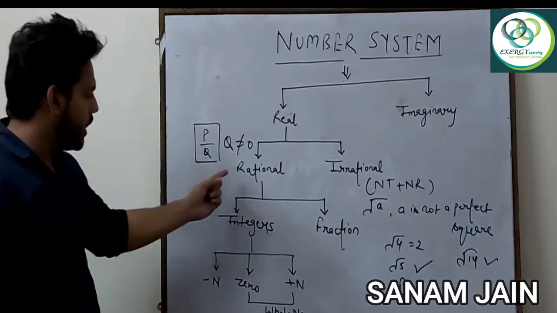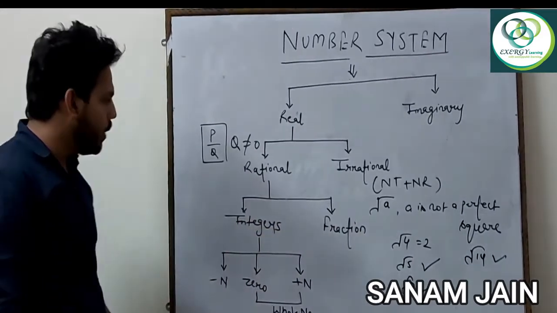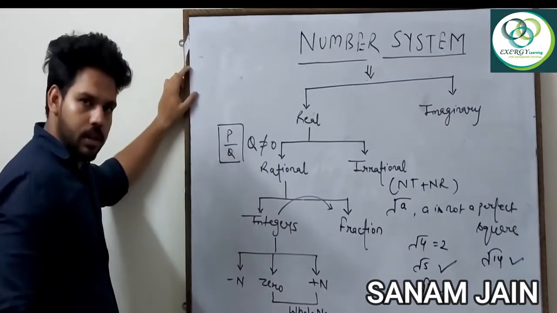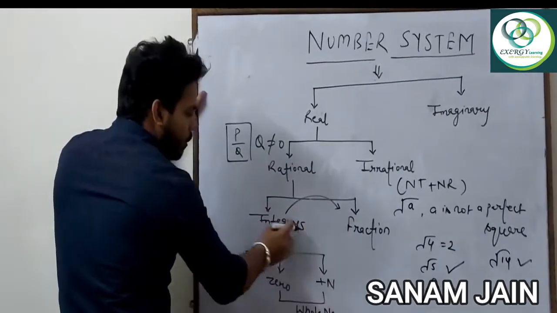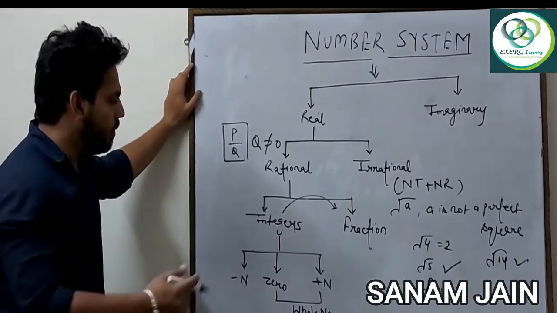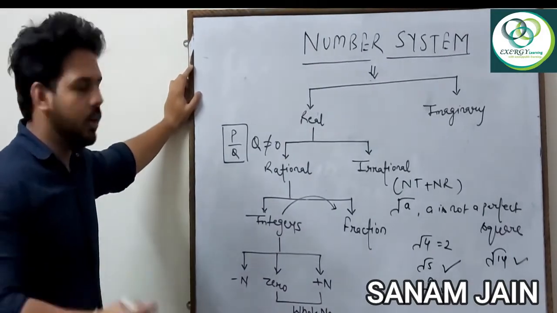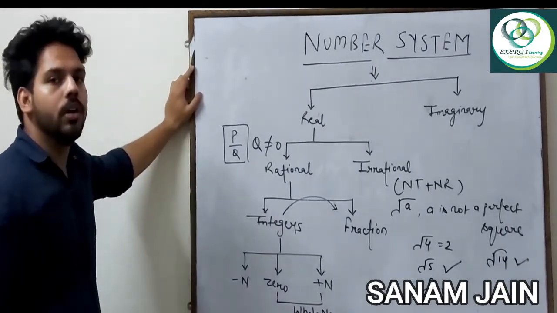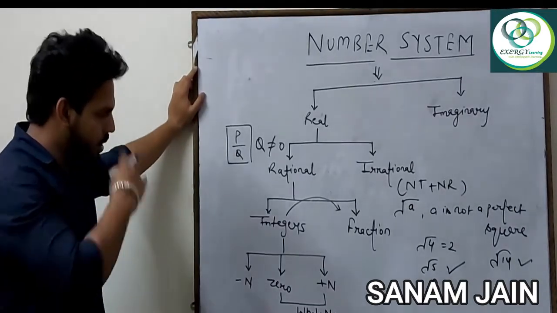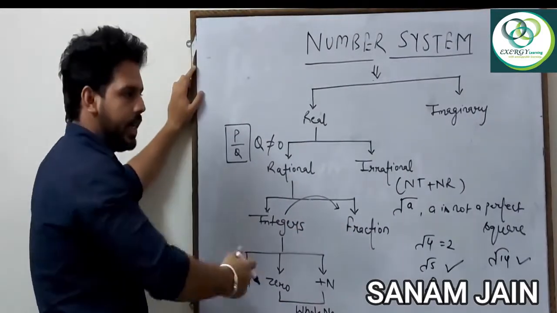Okay, now rational is divided into two parts, integer and fraction. As you know, integers can be converted in the form of fraction, but fractions cannot be converted in the form of integers. Why? Because integers can be converted into fractions by using denominator 1, but fractions cannot be converted into integers because we cannot change the denominator anyhow. So that's why rational numbers are divided into two parts, integer and fraction.